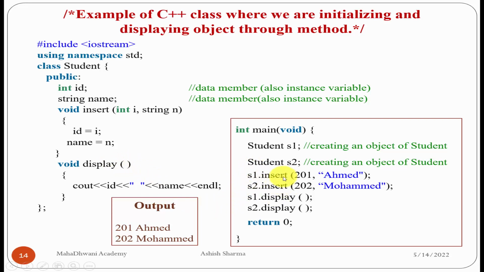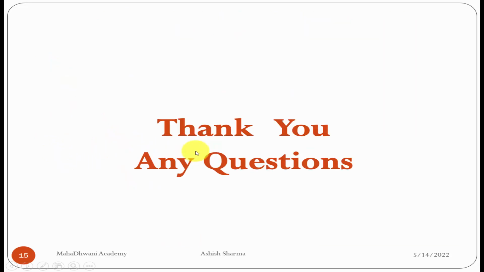This is called reusability of the same code. So the function has a wonderful feature of reusability of the same source code. If you are not using a function here, you need to write the same source code again and again. So here, with the help of this activity, we write the code just one time and use it a number of times. You can take 3 students, you can take 100 students. The code is the same. So it is a wonderful feature: we use functions to achieve the reusability concept in our program.